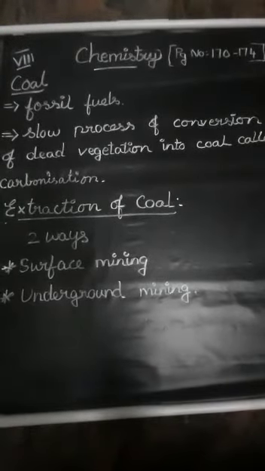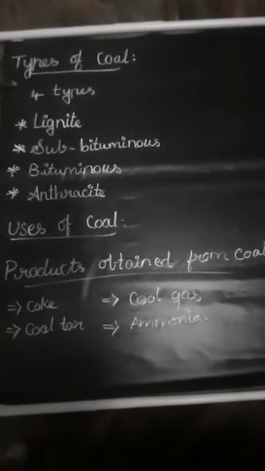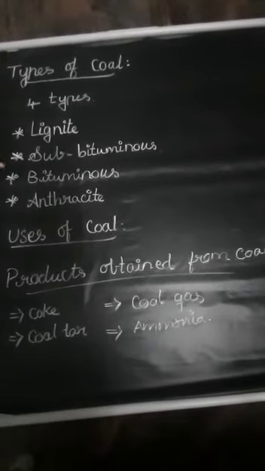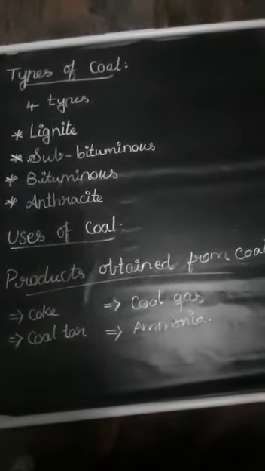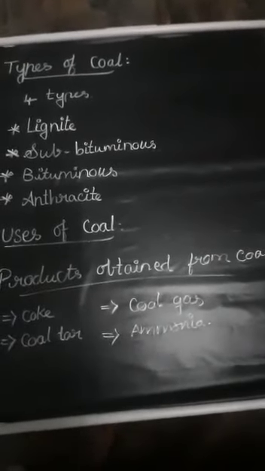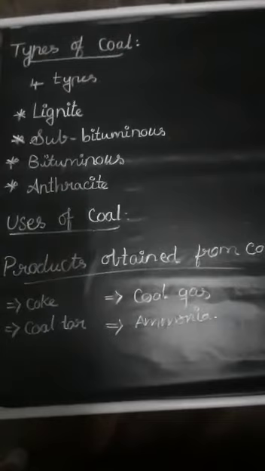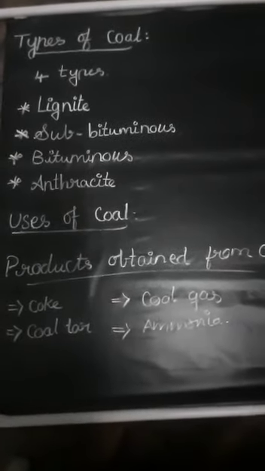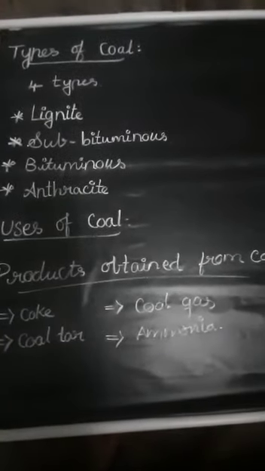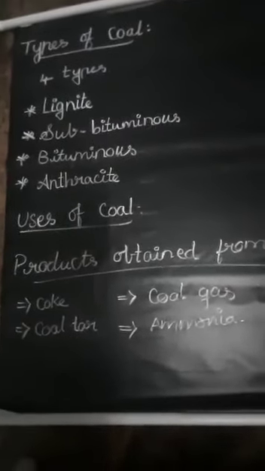Next we will see the types of coal. There are four types: lignite, subbituminous, bituminous and anthracite. First, lignite. Lignite is a brown colored coal of the lowest grade. It has the lowest carbon content, only 25 to 35%.